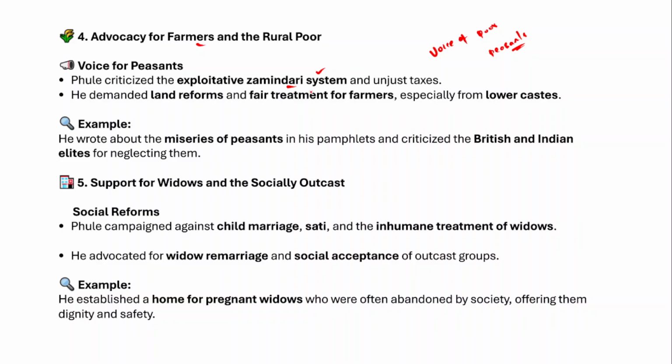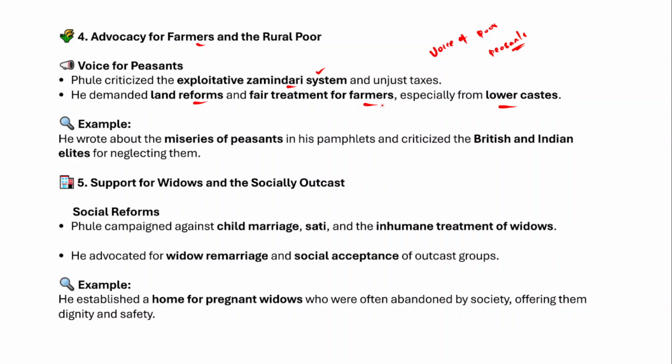And apart from that, Mahatma Jyotirao Phule also demanded land reforms and fair treatment for the farmers, especially for the lower caste groups, right? Because there is a need for land reforms. Agriculture was the primary occupation of the people. So if land reforms are carried out, these land reforms will help the poor peasant farmers to come out of this poverty cycle. And he also advocated for the fair treatment of the farmers, especially from the lower caste groups.